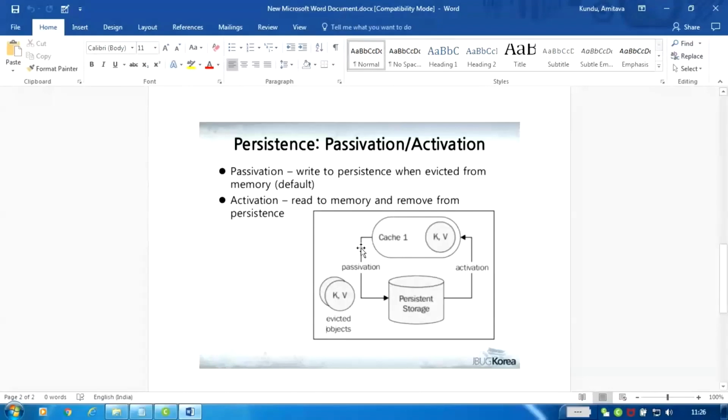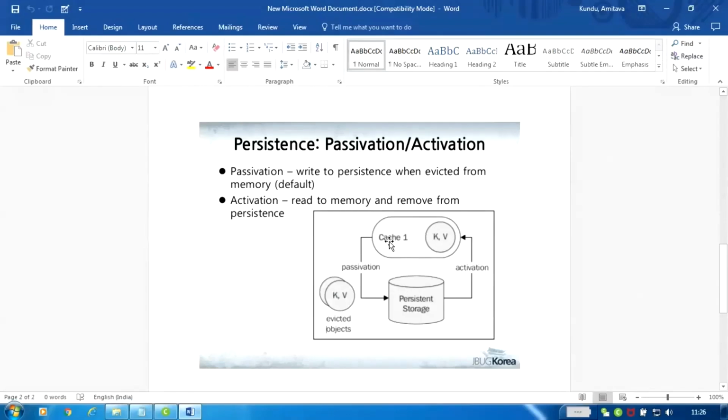The object that is not recently used is automatically handled. That concept is called passivation, for the object that is not used recently.